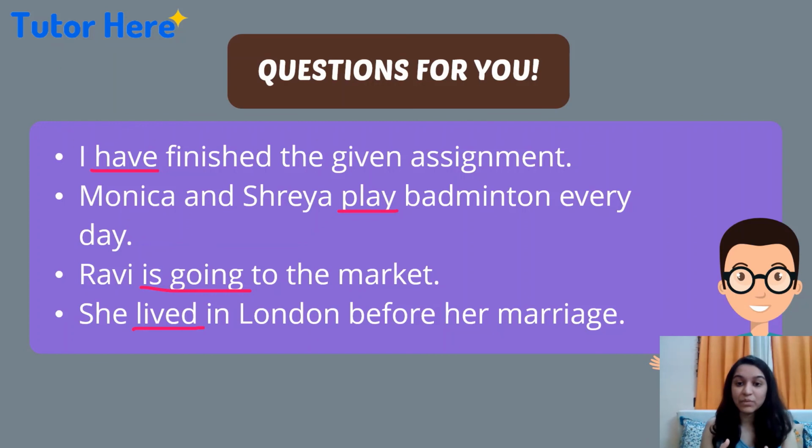So these are some questions for you now. First one is, I have finished the given assignment. Second, Monica and Shreya play badminton every day. Third, Ravi is going to the market. And fourth, she lived in London before her marriage.